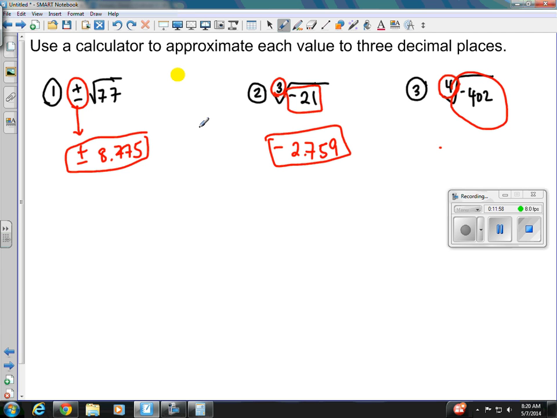It's 4. So I cannot take the root of a negative radicand if my index is even. So for this one, all we have to do is just write no real root. So I can take the cube root of a negative 21 because our index is odd. I cannot take the root of a negative 402 because our index is 4.